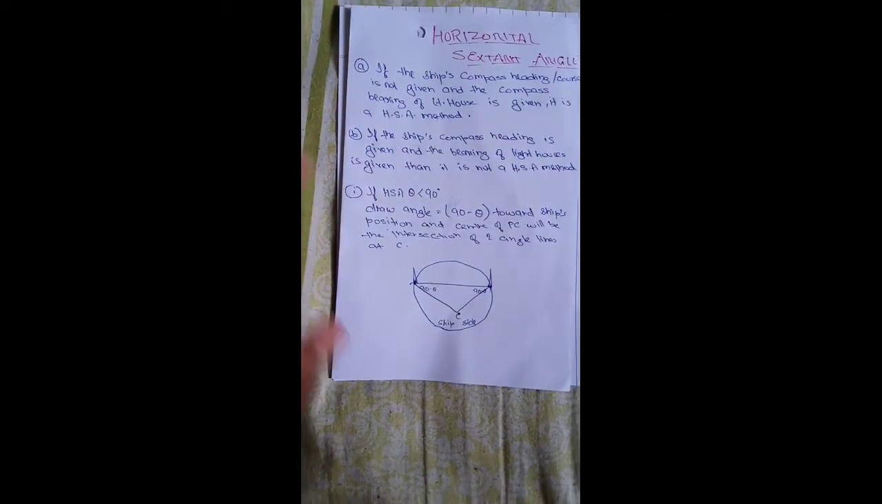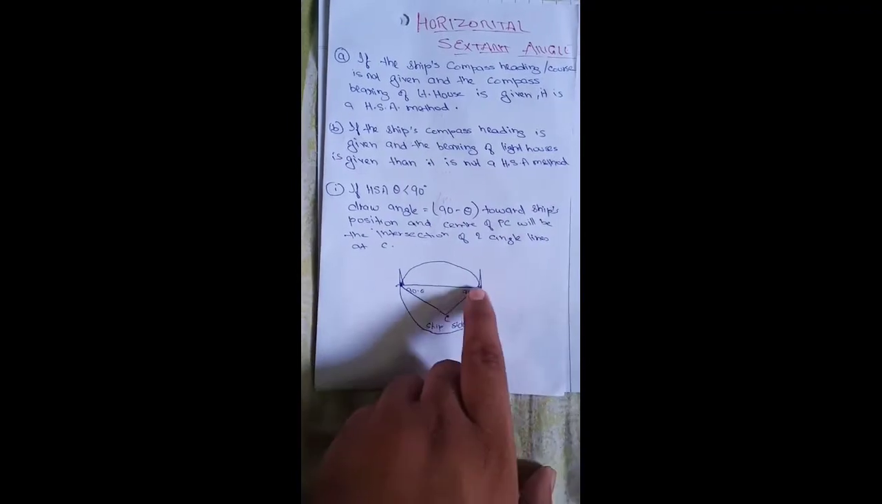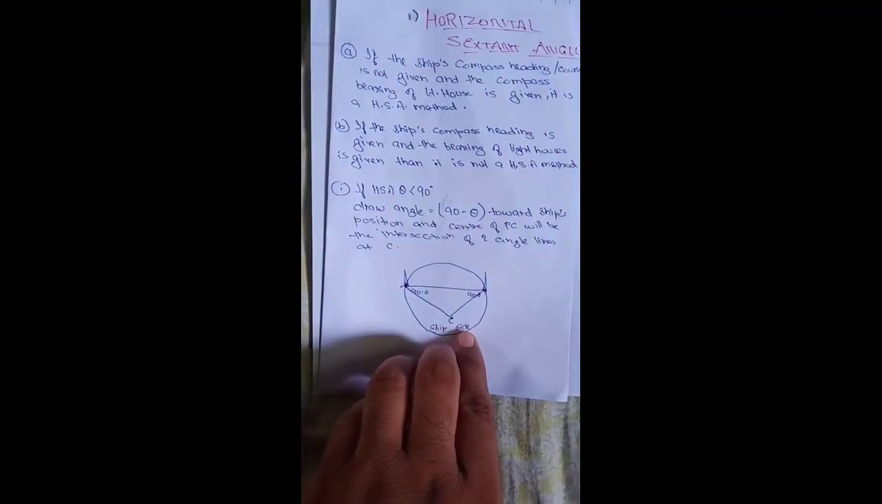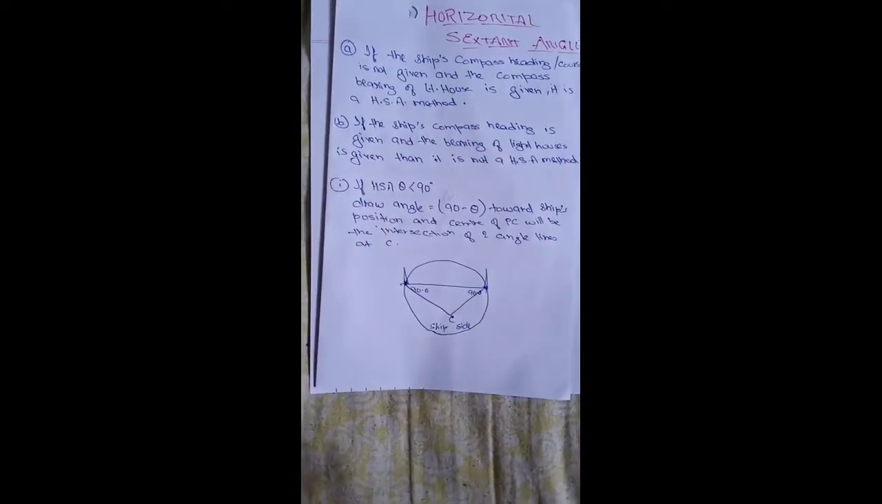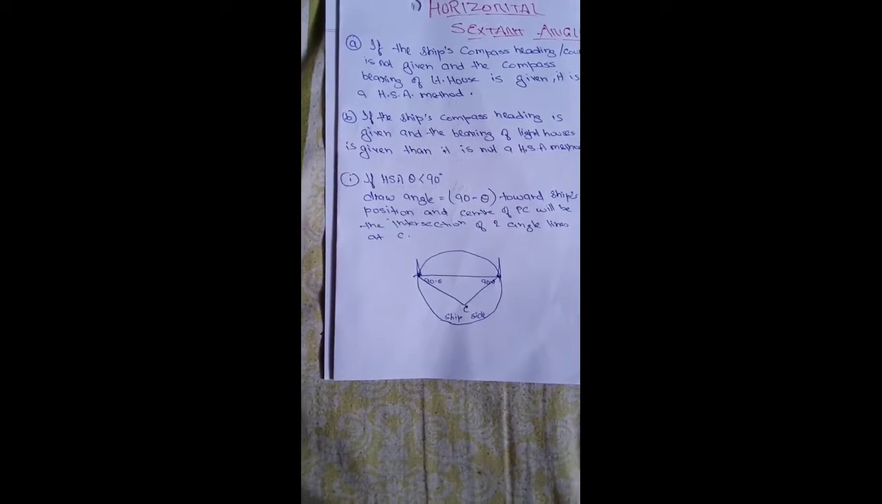And the same thing, if the third lighthouse is given, we will do the same for that, and another circle will be drawn. Wherever both circles intersect, that will be our C position. So this is the condition for HSA less than 90.